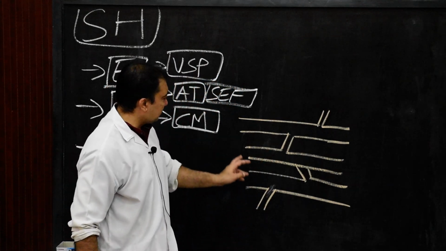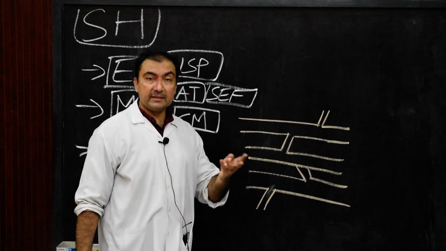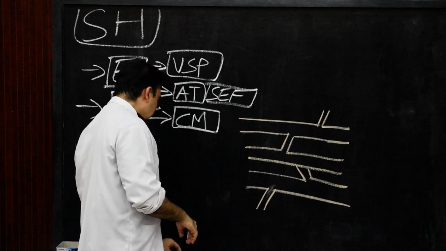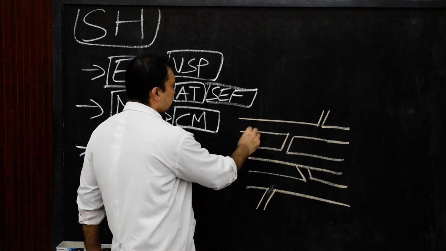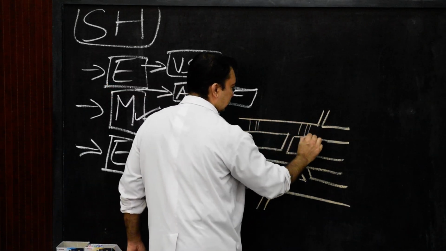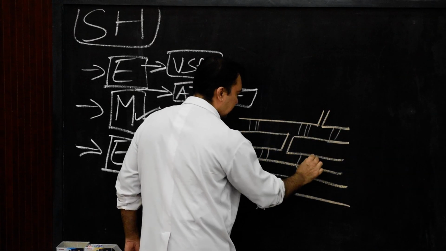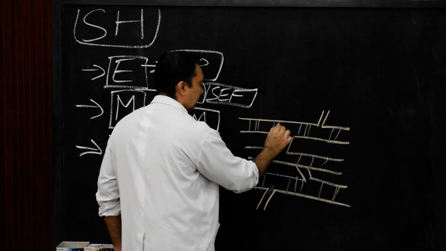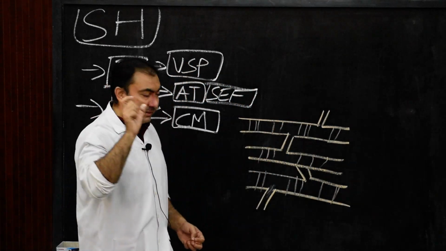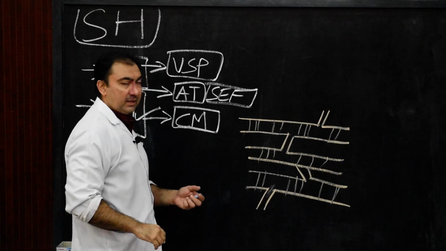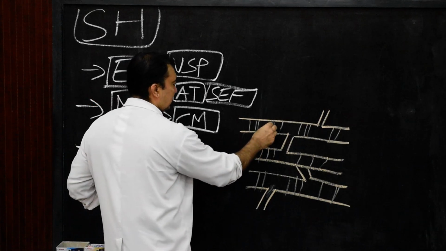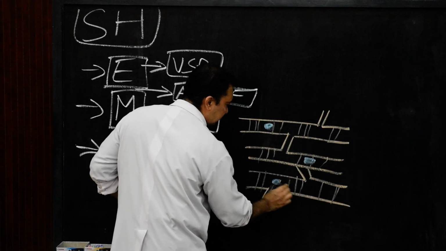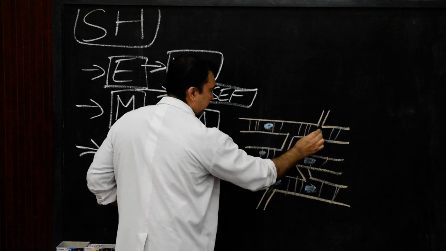There is a typical pattern of these cardiac myocytes or cardiac muscle fibers. Each cardiac muscle fiber will be cross-striated. That is the second important point. And the third important point is that each cardiac myocyte will have a central nucleus.